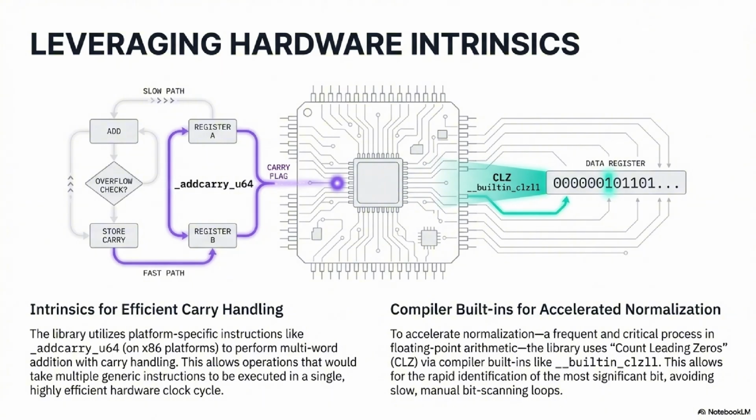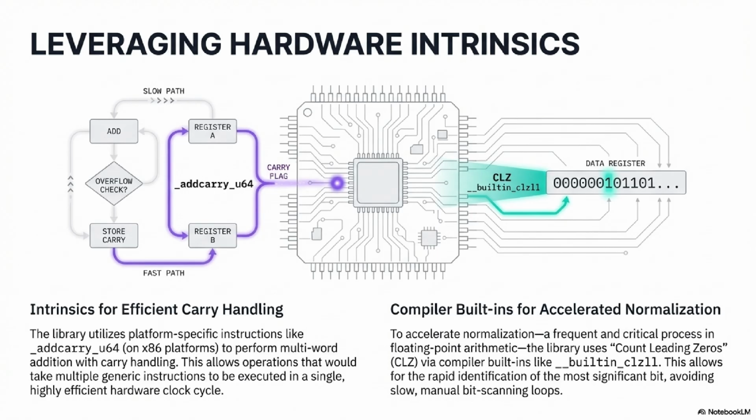A hardware instruction or a compiler built-in that can count those leading zeros in a single shot saves dozens of cycles compared to doing it in a software loop. So it's these tiny microscopic optimizations that add up. Across billions of operations, they define whether your library is usable or just way too slow.